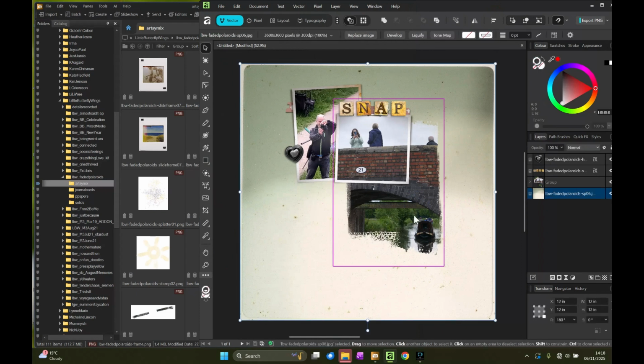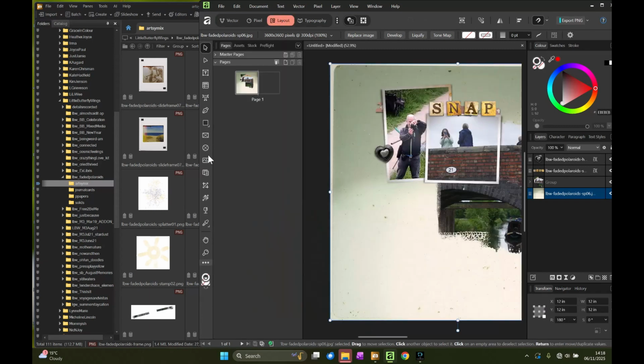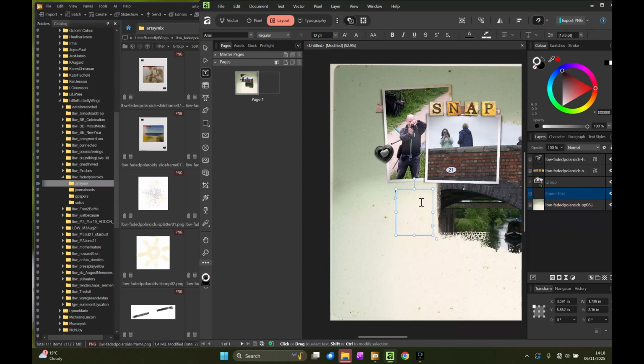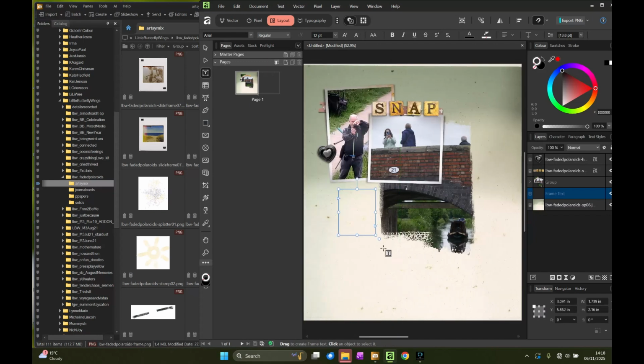I think what I'm going to do is finish this off. I'm just going to keep it nice and clean and simple. Finish it off with a little bit of journaling in this spot here. Switching back to layout and the text box tool. And I'm going to put my text in there, and I'm going to put in details like location and names and dates and stuff, which I won't be sharing in this video, so I shall do that after I've switched off the camera.